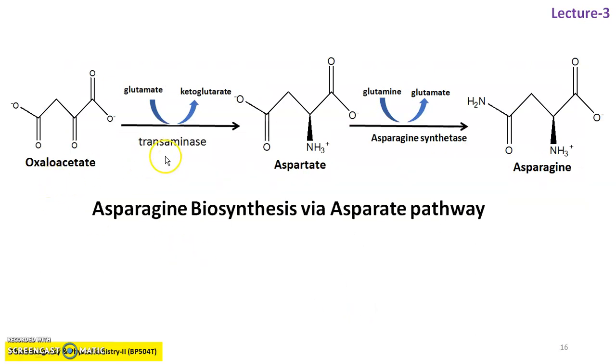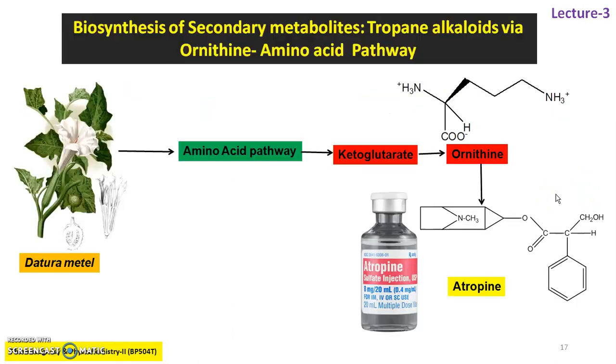Oxaloacetate with transamination gives rise to the formation of aspartate, which is the intermediate product of biosynthesis of aliphatic amino acids via the oxaloacetate pathway. Now, in the presence of the enzyme asparagine synthetase, it yields asparagine, which is a standard and stable aliphatic amino acid.